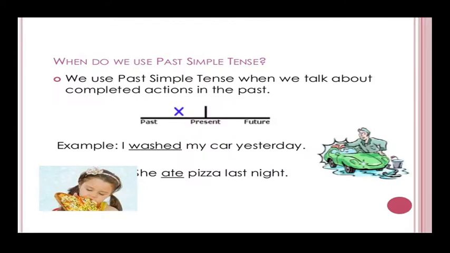And particularly, in a detailed way, you have to know about it. We use the past simple tense when we talk about a completed action in the past. Now we are here in the present. We use the simple past for the completed action in the past. I washed my car yesterday. He ate pizza last night.